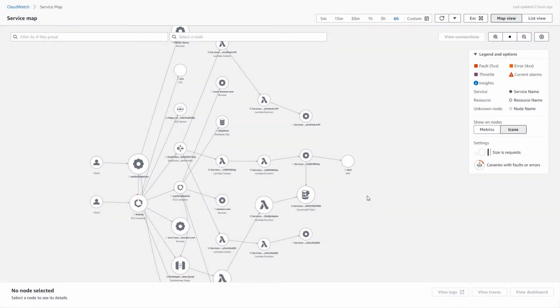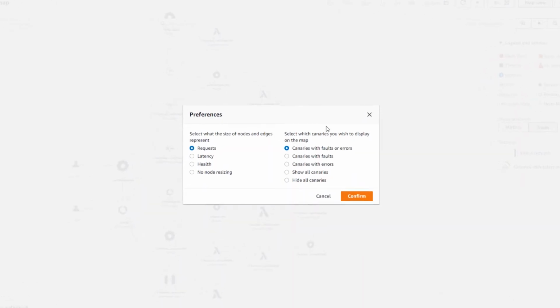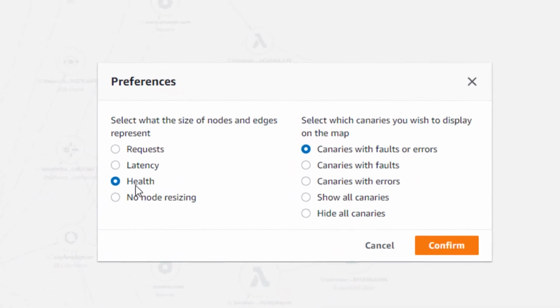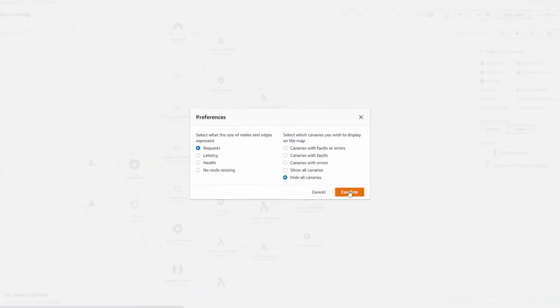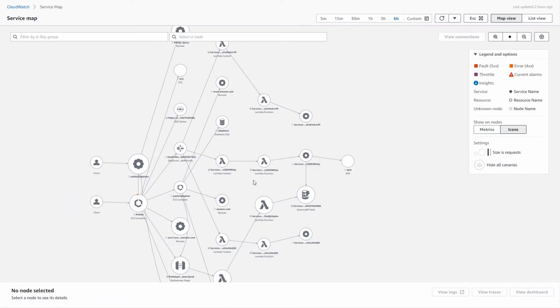So here we are at the ServiceLens Service Map console. In this console, we can see a visual representation of our pet adoption website application. And inside this console, we can see each node as a different service or component of our application. We can resize our nodes based off of requests, latency, health, or prefer no node resizing. In this case, we'll leave it to request node sizing. We can also take a look at hiding specific canaries or only showing ones with faults, but for now we'll go ahead and hide any canaries we have running.